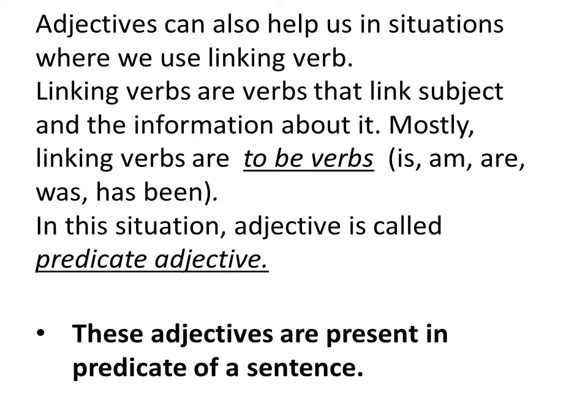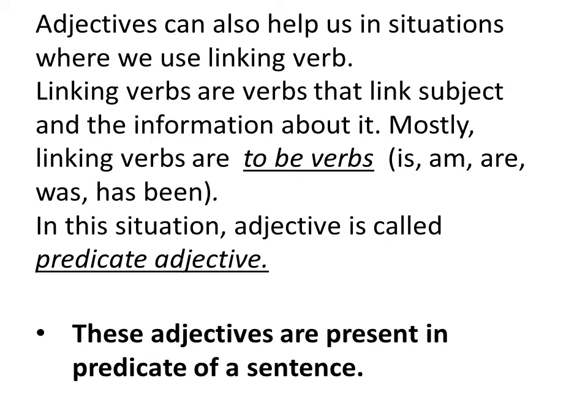Now, adjectives can also help us in situations where we use linking verbs. Linking verbs are verbs that link subject and the information about it, right? Mostly linking verbs are to be verbs. Examples are is, am, are, was, has been, might. And in this situation, when we use an adjective, the adjective here is called predicate adjective. And these adjectives are present in the predicate of a sentence.